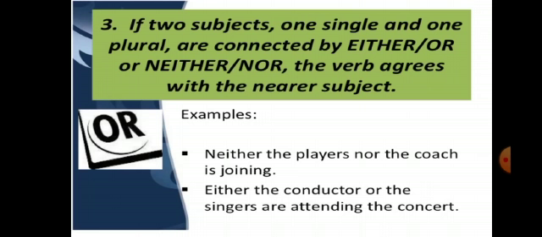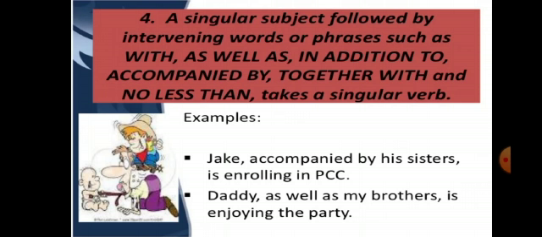So children, when there are two subjects, the one which is nearer to the verb decides the verb. If it is singular, we will put a singular verb, and if it is plural, we will put a plural verb. A singular subject followed by intervening words or phrases such as with, as well as, in addition to, accompanied by, together with, and no less than takes a singular verb.